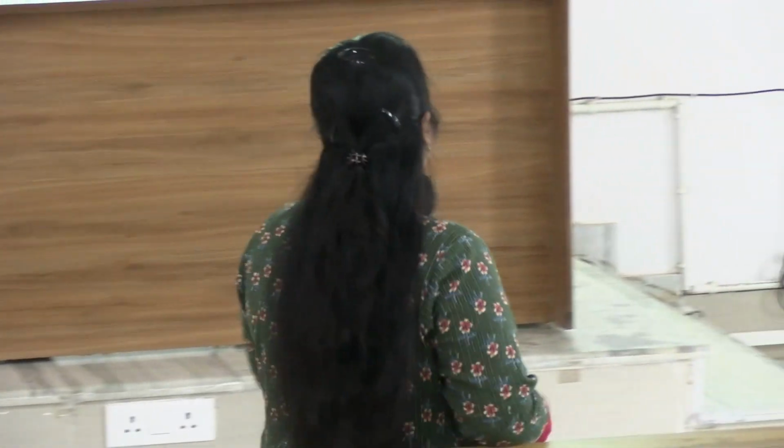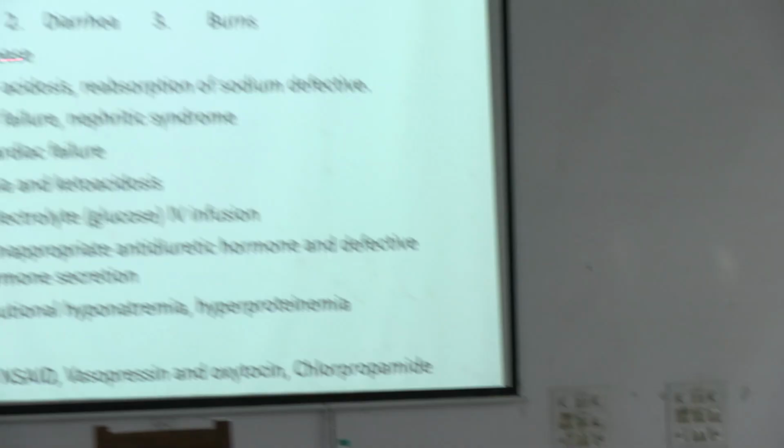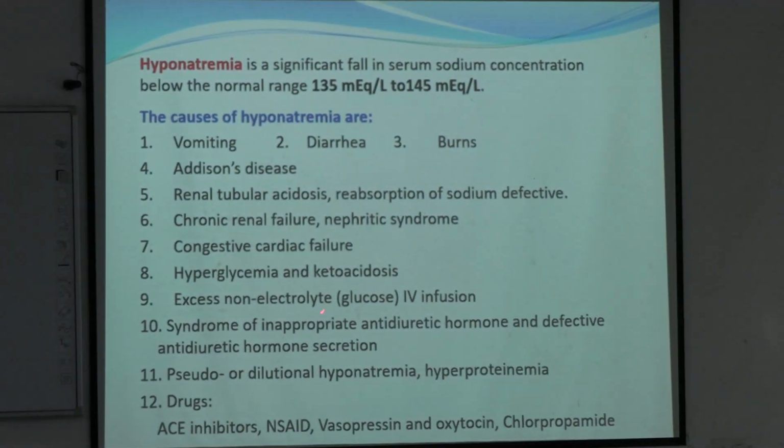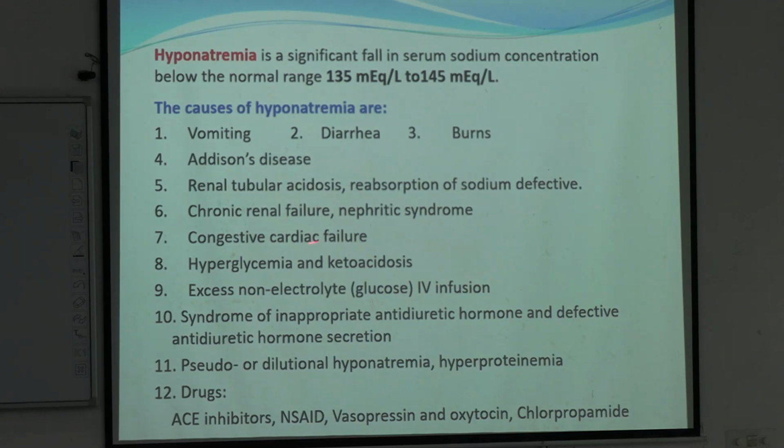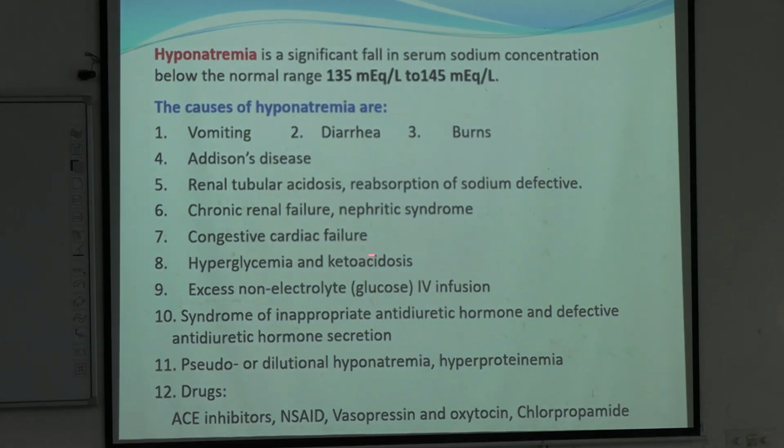Now coming to hyponatremia, when the sodium concentration falls below the level of 135 milliequivalent per liter, it is known as hyponatremia, and the causes are vomiting, diarrhea, burns, Addison's disease, renal tubular acidosis, chronic renal failure or nephrotic syndrome, congestive cardiac failure, hyperglycemia, ketoacidosis. Any metabolic acidosis can lead to hyponatremia also.